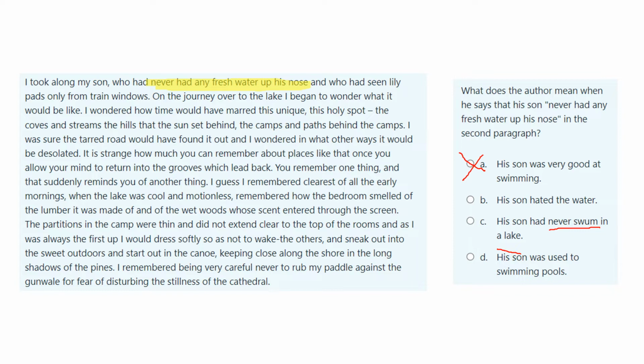Well, a swimming pool would have chlorine and chemicals in. The water would not be fresh. The sea would be salt water, but in a lake, there would be fresh water. So this seems to suggest that his son would never have been swimming in a lake before. That's why they're going there. They're going to the place where he's never been before. So the correct answer is answer C.